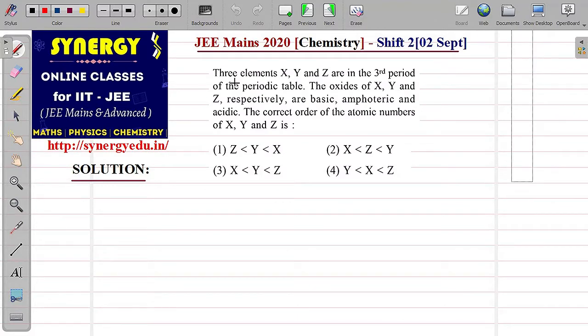Today we will discuss inorganic chemistry questions which were given in online JEE Mains on 2nd September evening session, that is shift 2 session.